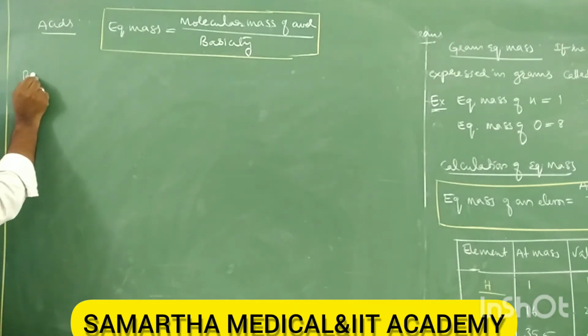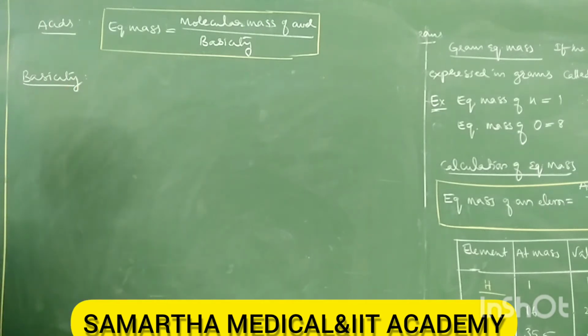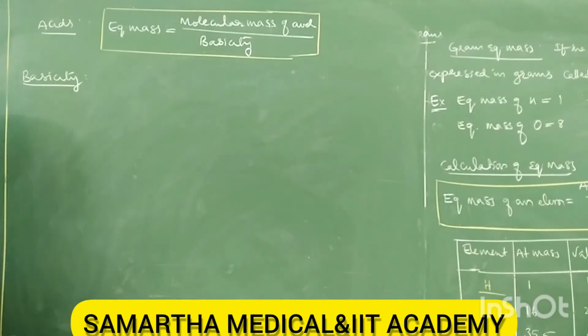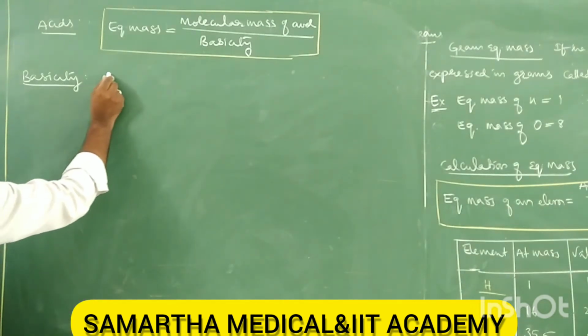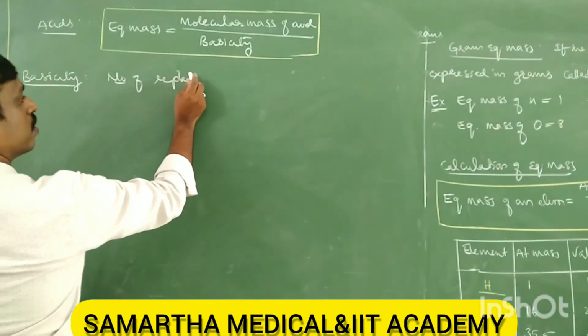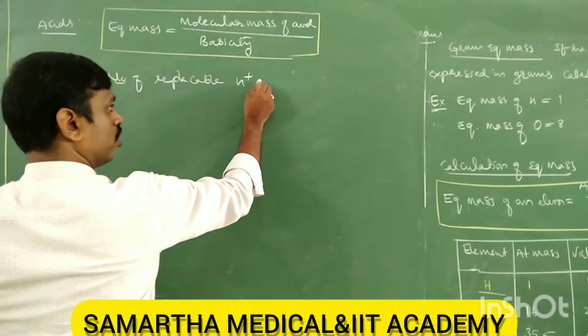Basicity is the number of replaceable hydrogens present in the acid, or the number of replaceable H plus ions.